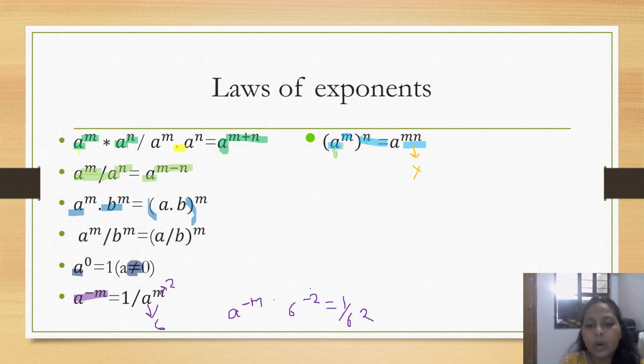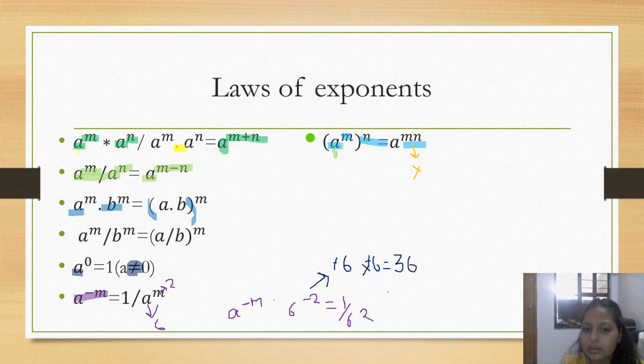See, what will be the answer of this equation? 6 into 6. Minus 6 into minus 6, I'm so sorry, minus and minus will get cancelled, then we'll get 36, right?